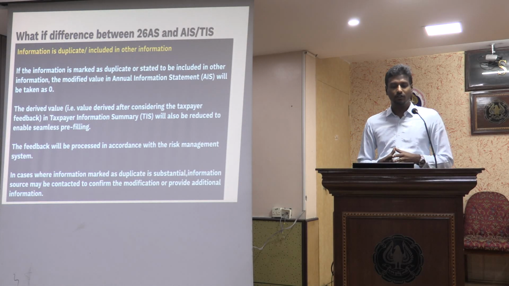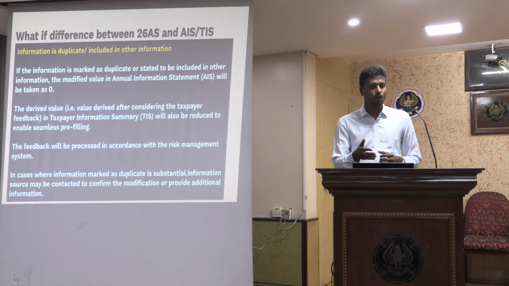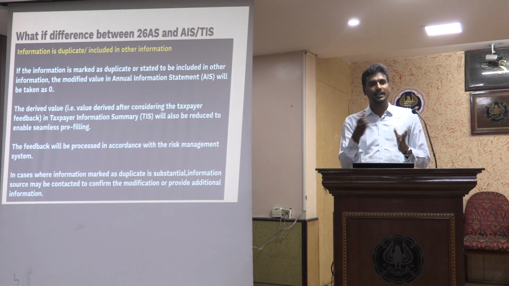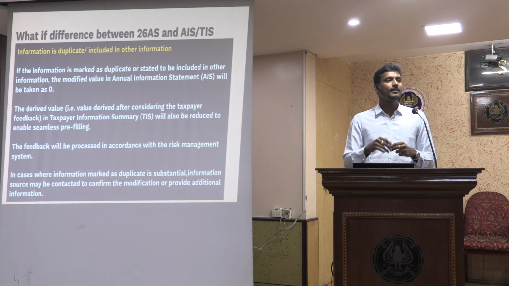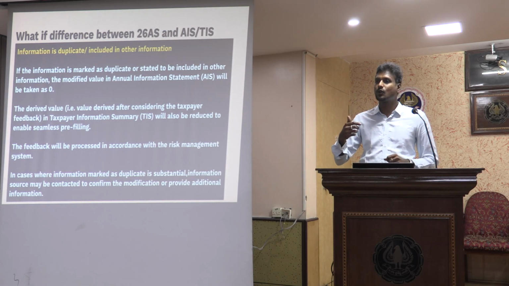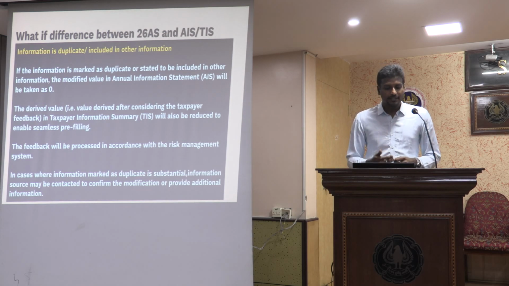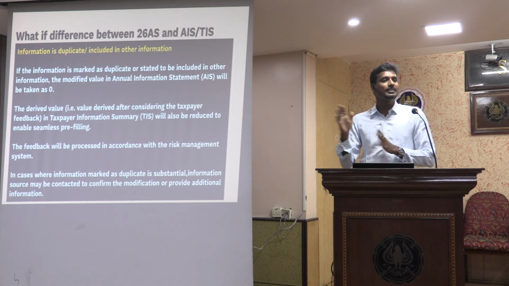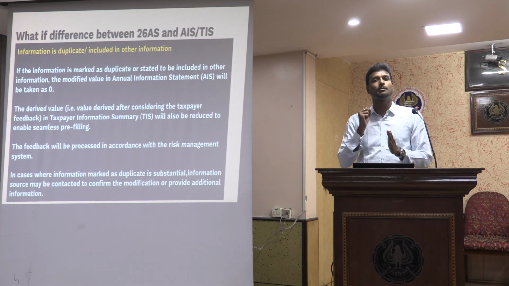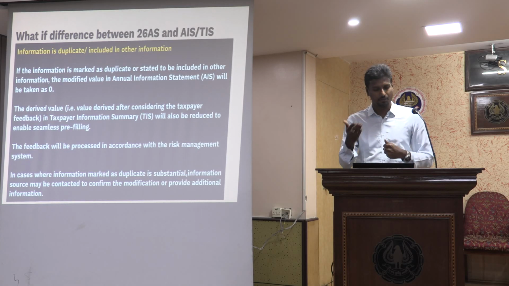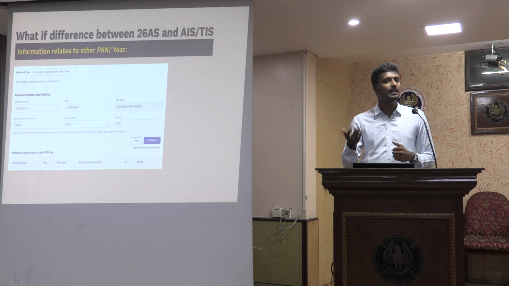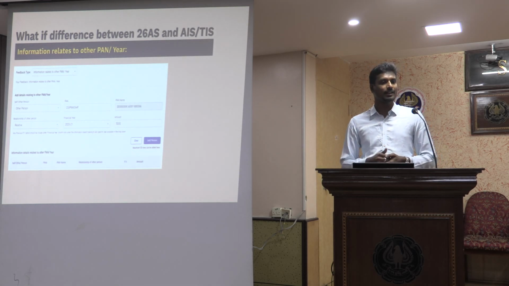So if information is duplicate or included in other information, and I select this as an option, then in the processed information one of the line items will be taken as 0, like we saw in the previous screens, where there were 2 pieces of information in the reported value, but in the processed value we had only one value, and the other was considered as 0. So the derived value will be reduced to one transaction only. If there are two similar duplicate transactions, then one line item will be considered as 0 and the other line item will be processed for subsequent processing. This again will be verified by the risk management system, and if it is substantial information, they come back to us and reconfirm the data.